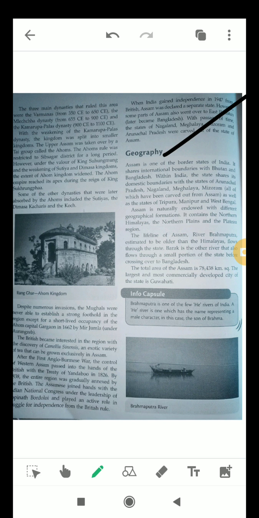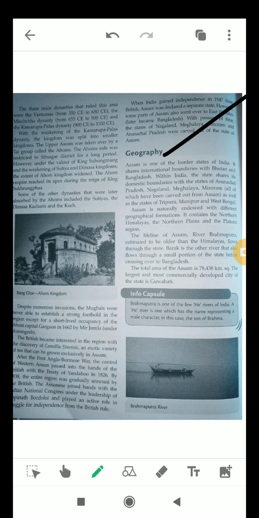Assam is naturally endowed with different geographical features, and it contains the northern Himalayas and the northern plains. As you know, the main lifeline of Assam is the river Brahmaputra, and it is estimated to be older than the Himalayas, and it flows through the state. Barak is another river that flows through a small portion of the state before crossing over to Bangladesh, as you will know from Barak Valley. The total area of Assam is 78,438 square km. The largest and most commercially developed city of the state is Guwahati.